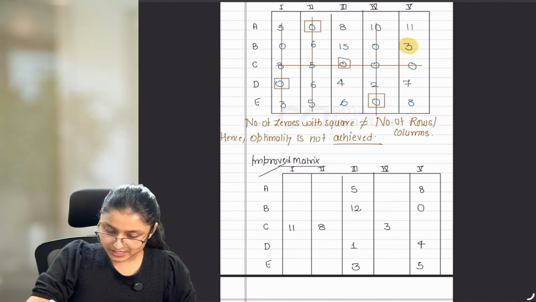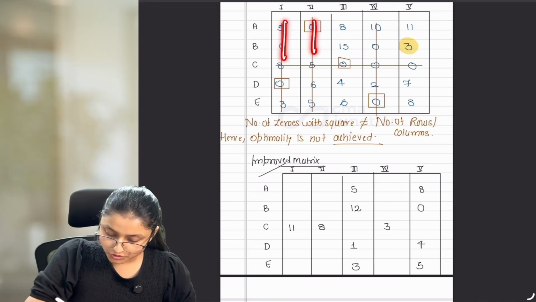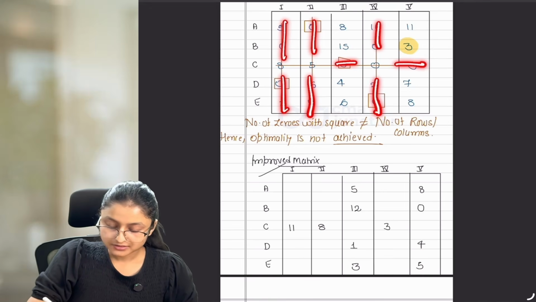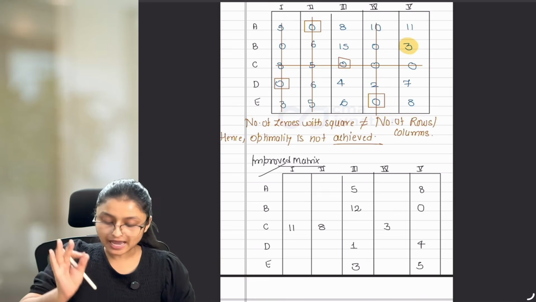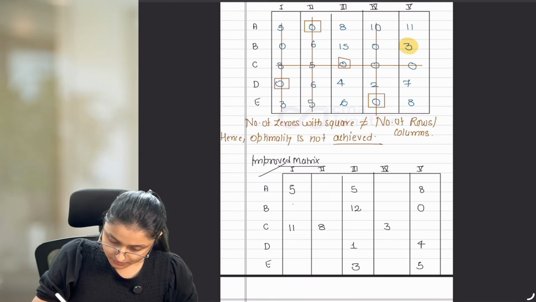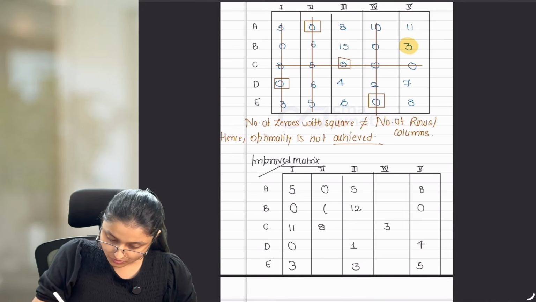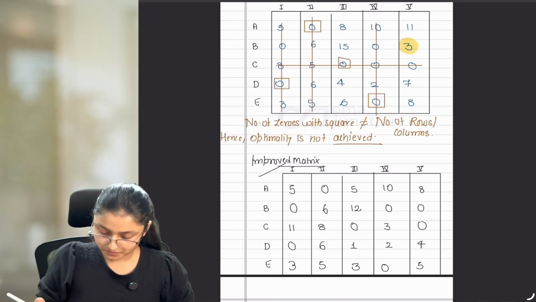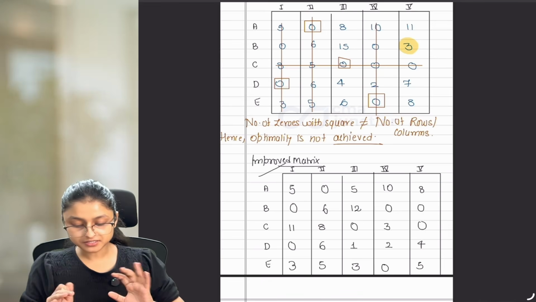All other elements which have one line crossed through them, these are the only elements left now. These elements should be written exactly as they are, no need to change anything. So 5, 0, 0, 3, 0, 6, 6, 5, 0, 10, 0, 2, 0 and 0. Okay? So I have completed the full table.